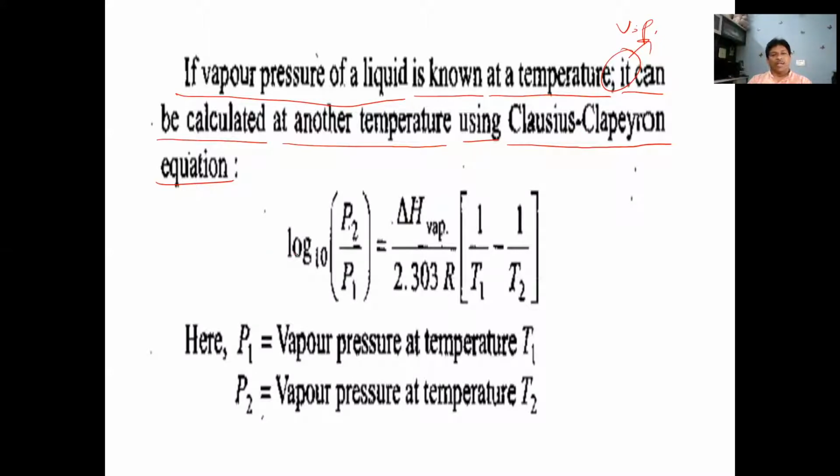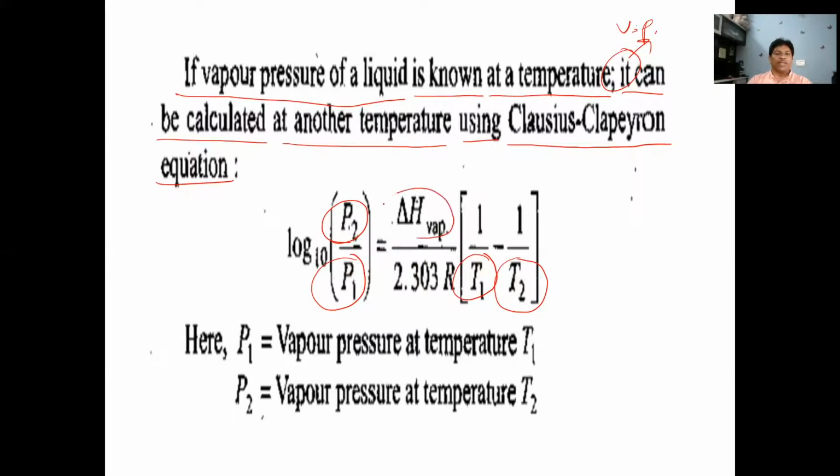Suppose here we are taking log P2 by P1 to base 10. Log of P2 upon P1 to base 10 is equal to delta H vaporization upon 2.303 R into (1 by T1 minus 1 by T2). At T1 temperature, the vapor pressure is P1, suppose. At T2 temperature, the vapor pressure is P2. P1 is the vapor pressure at T1 temperature, and P2 is the vapor pressure at T2 temperature.